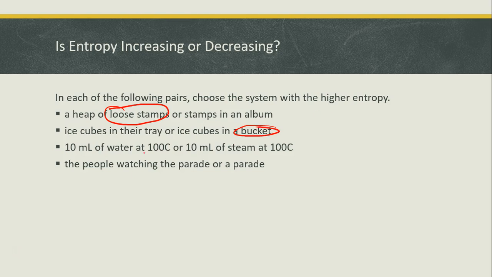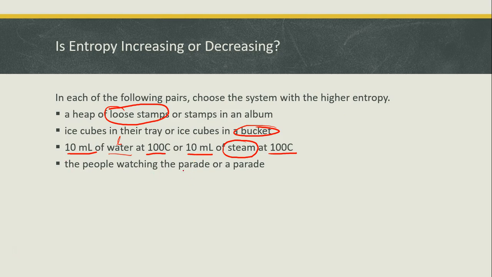Okay, for these, you have water at the same temperature. They're both 100 degrees Celsius, so that can't decide it for me. If one temperature was higher, that would have higher entropy. They're both 10 milliliters of water, so that's not going to do it for me. So this one just says water and this one says steam. So steam, we're assuming this is a liquid and that this is a gas, obviously because it's steam. Then steam would be at the higher entropy because it's in the gaseous stage.